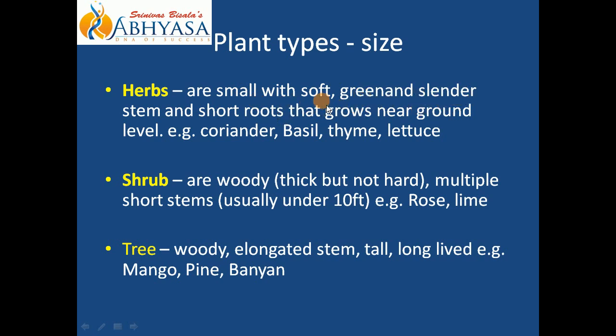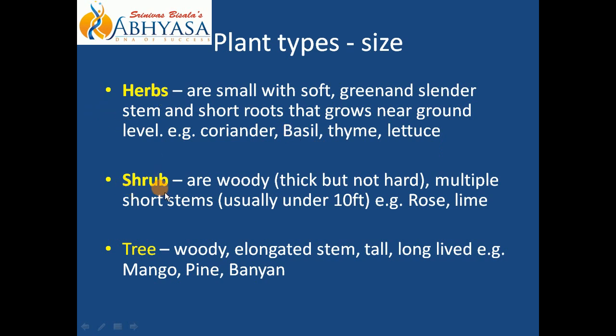But you can use both the adjectives while defining the stem in case of herbs. So in herbs you have stem very soft, and because of that it cannot grow big in size. It will stay very near to ground level. Example, coriander, जो हम रोज सब्जी में डालते हैं, हरा धनिया, right? Basil, thyme, lettuce are the examples of herbs.